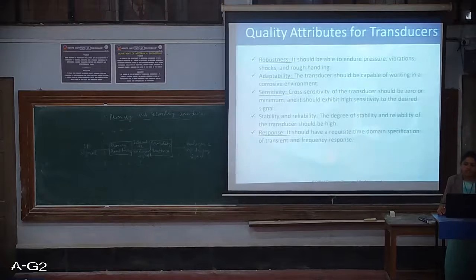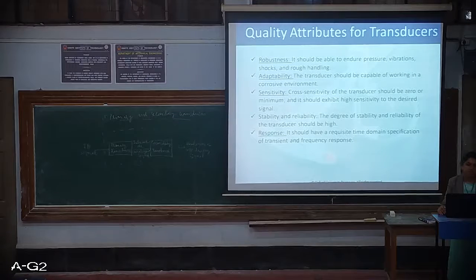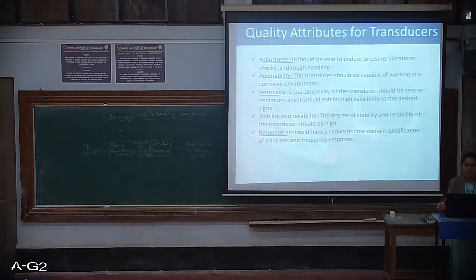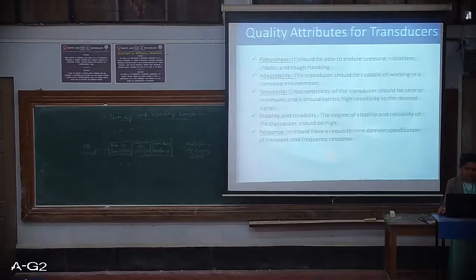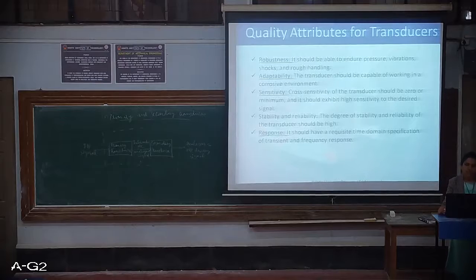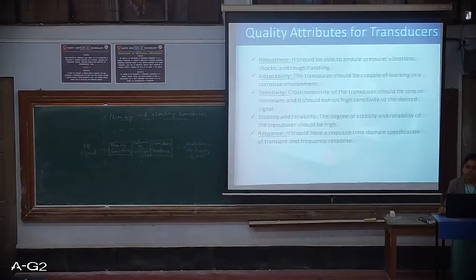And stability and reliability, again it is desirable to have a high degree of reliability and stability. Next is response. It should have the requisite time domain specification of transient and frequency response. Most of the time it will be dealing with signals. It is going to sense it and convert it.